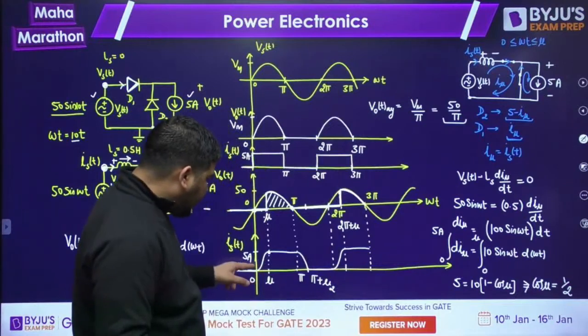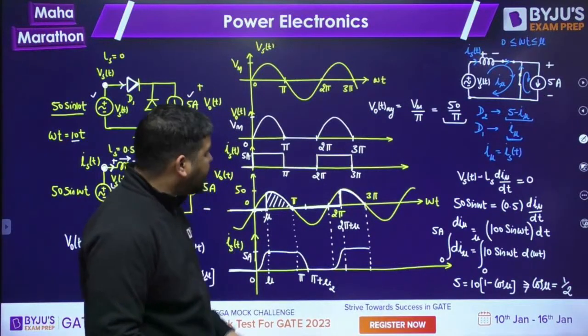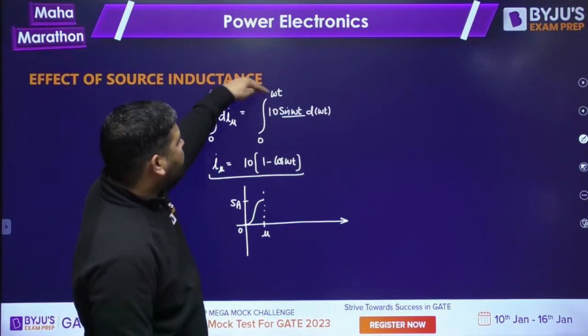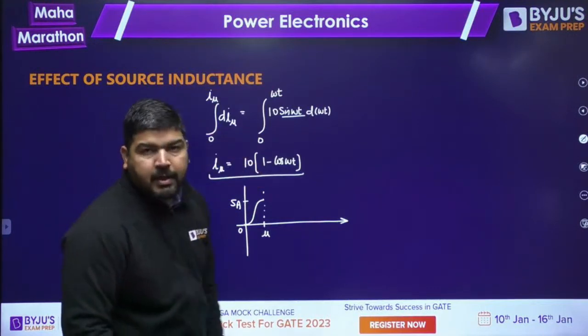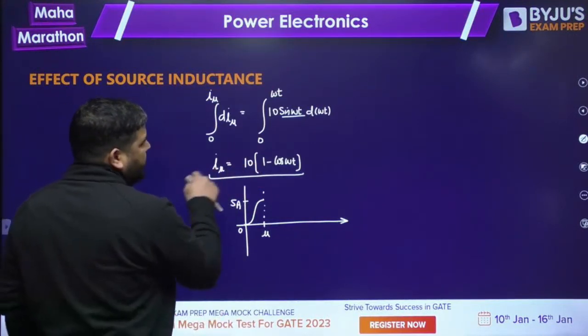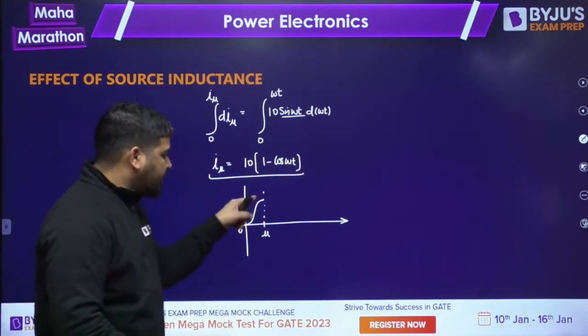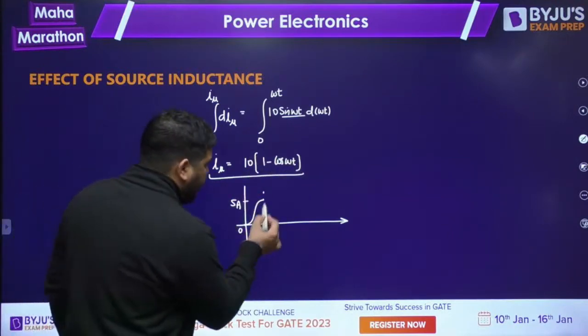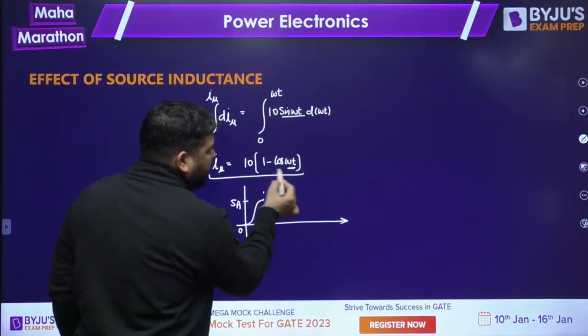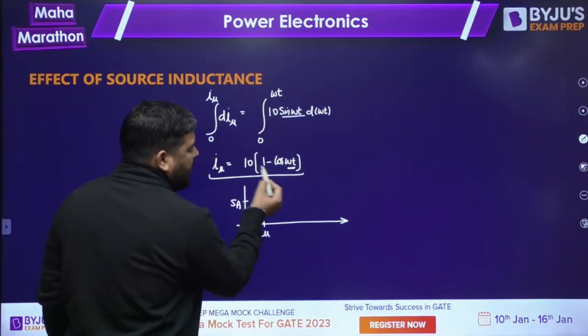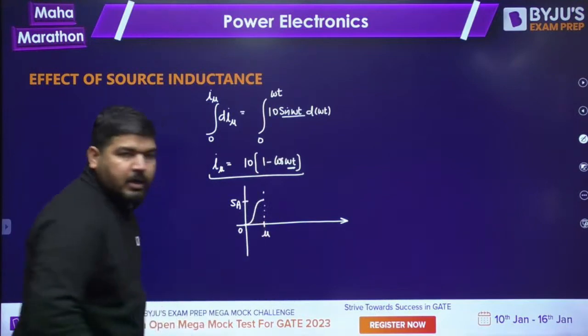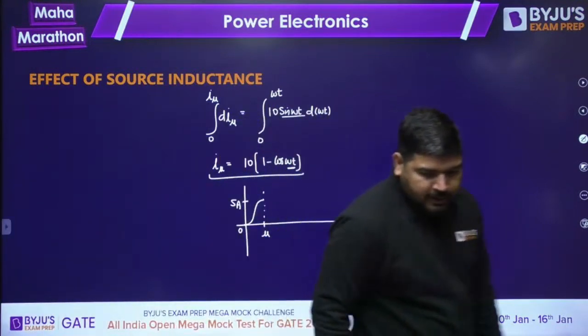You want the variable, you want the function, right? So you can put the limit as 0 to omega t here and 0 to I mu here. So you can calculate I mu is equal to 10 into 1 minus cos omega t, and the wave shape will look like this. You can check that at omega t equal to mu, cos mu will become half. 1 minus half is half, into 10, 5. So it will reach 5. Okay, so you can check it like this.